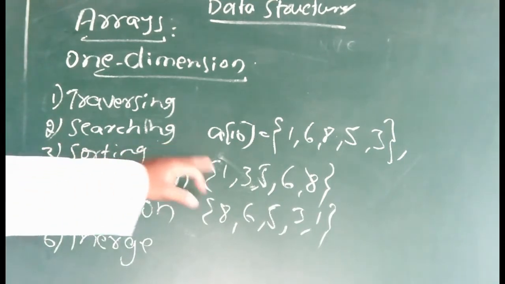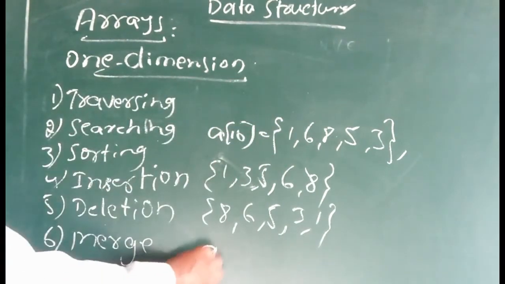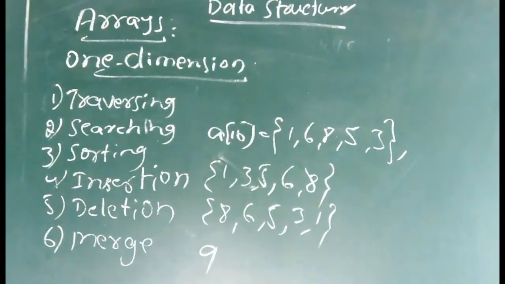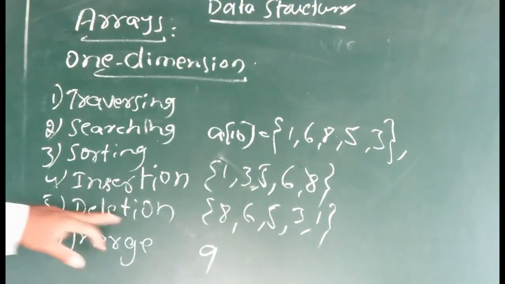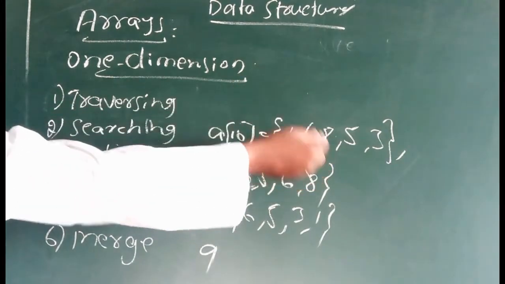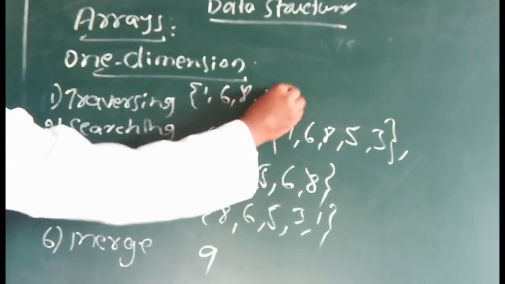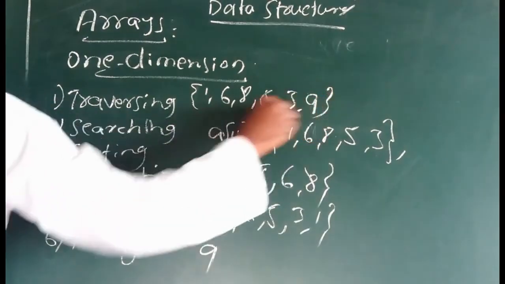That is the sorting operation. Insertion means in a particular array I want to insert, for example, 9 at the end. How are we inserting this value here? The new array will now contain 1, 6, 8, 5, 3, 9.